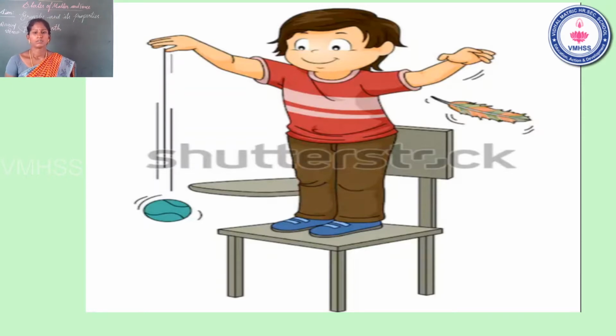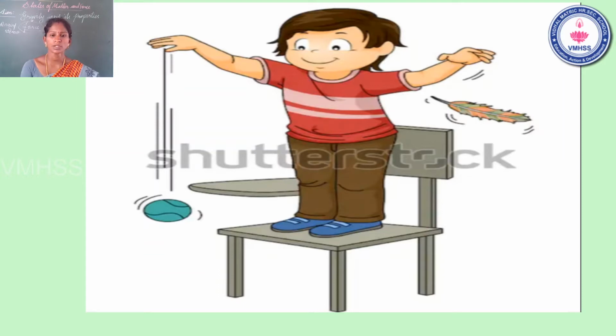Throw a ball in the surroundings. Okay, the ball goes down, comes down. On the other hand, a feather is thrown up. Yes, the feather also comes down to the ground. What will happen? Yes, the ball and the feather come down at the same time.